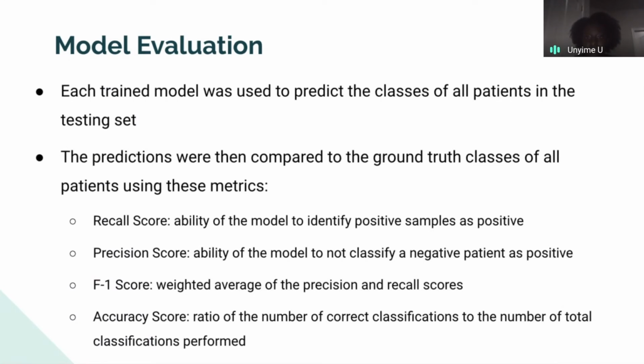Then it's the F1 score, which is the weighted average of the precision and recall score. And lastly, the accuracy score, which is the ratio of the number of correct classifications to the number of total classifications performed.